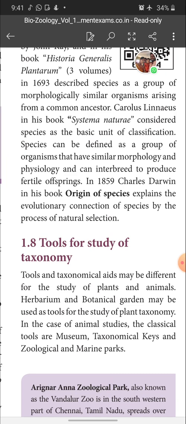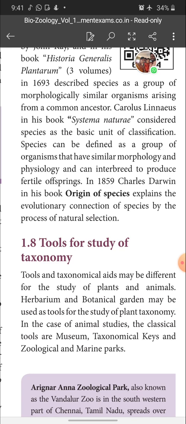What are the tools we are using to study taxonomy? Children, the tools and taxonomical aids may be different for the study of plants and animals. So we are using different tools to study plants and animals separately. For the study of plants, we are using the herbarium and the botanical garden as tools.